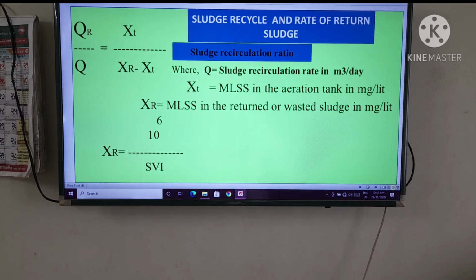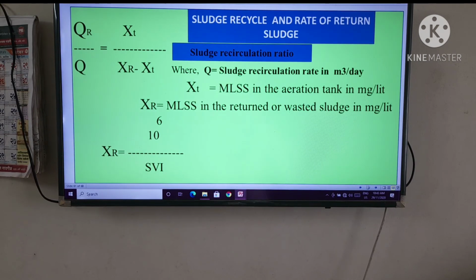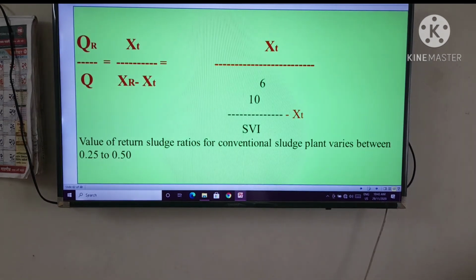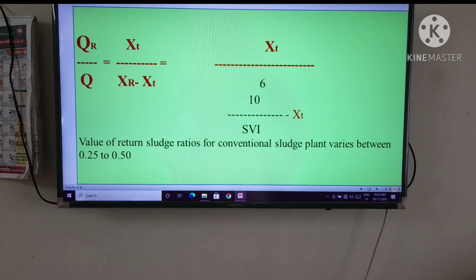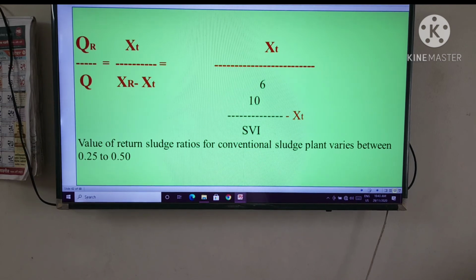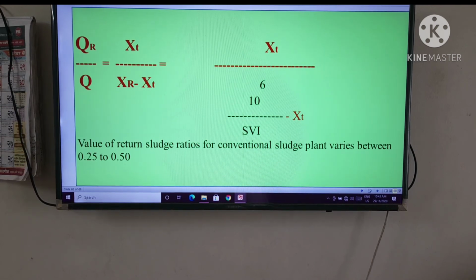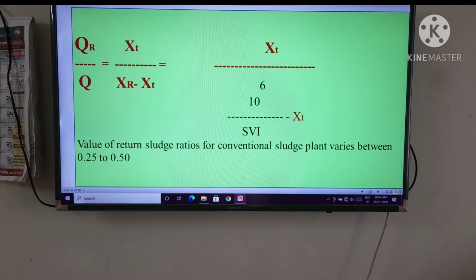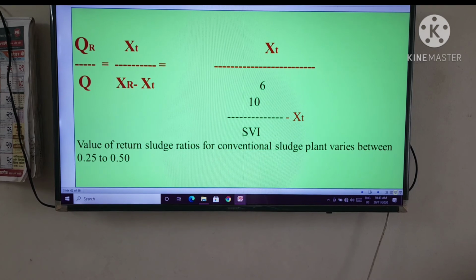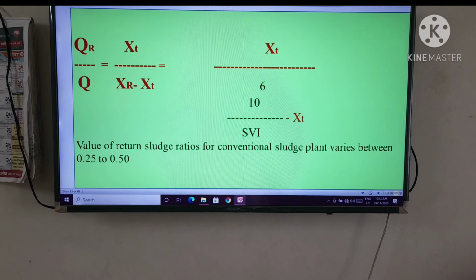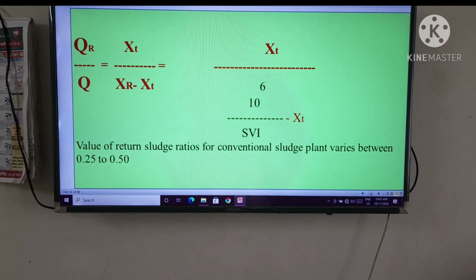Now, XR is equal to 10 raised to 6 divided by SVI. Right? QR divided by Q is equal to XT divided by XR minus XT, is equal to XT divided by, put the value of XR, that is 10 raised to 6 divided by SVI, minus XT. The value of return sludge ratio for conventional sludge plant varies between 0.25 to 0.50. That you have to understand.